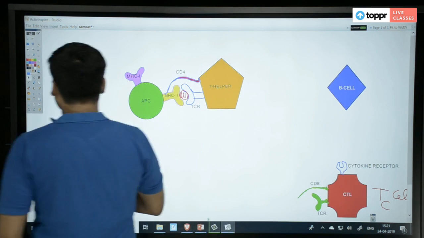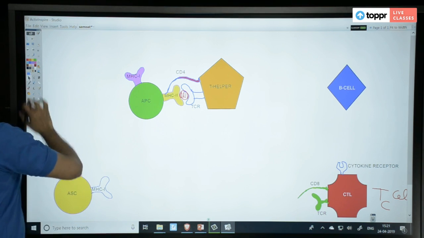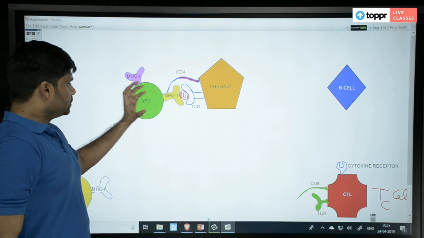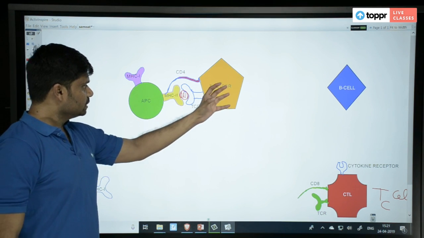Fine. So what happened here? Please observe this. This APC with MHC2 and an antigen bound there has gone and got connected to the T helper cell.